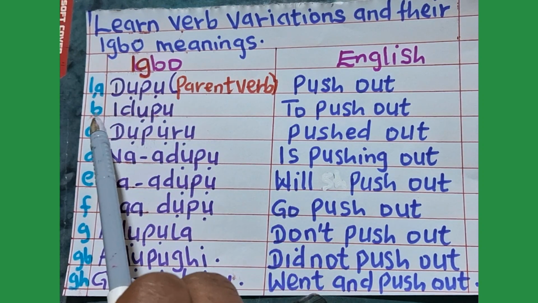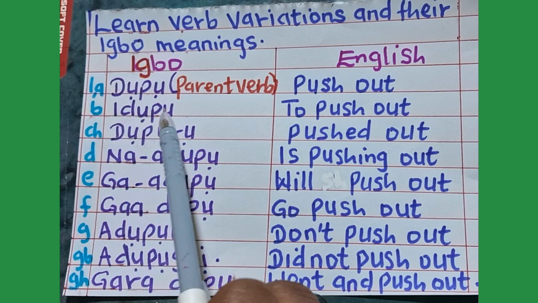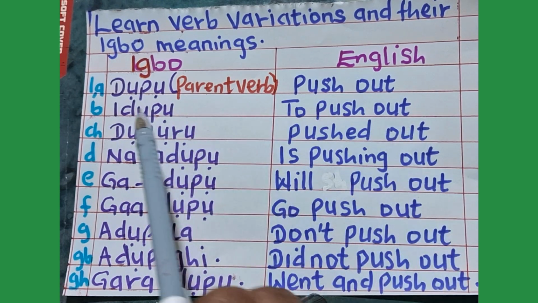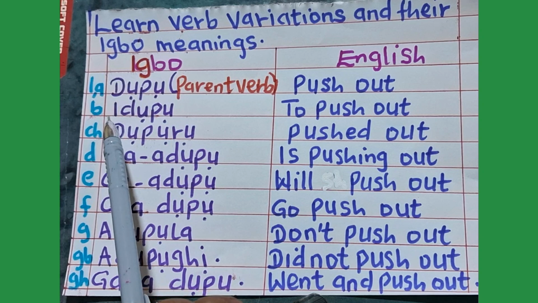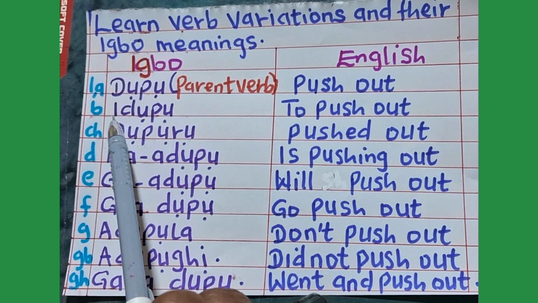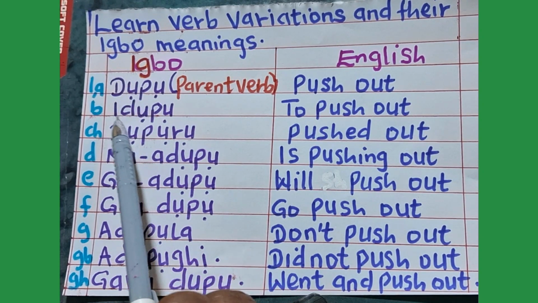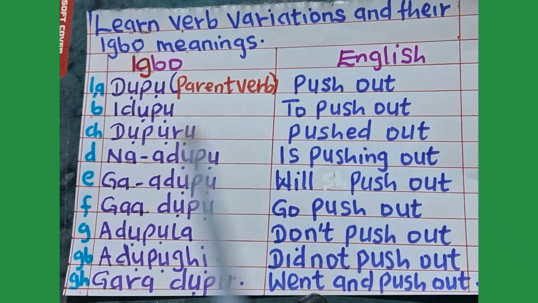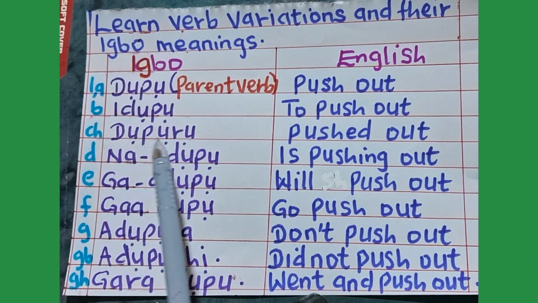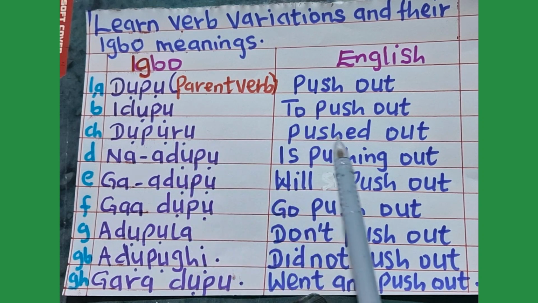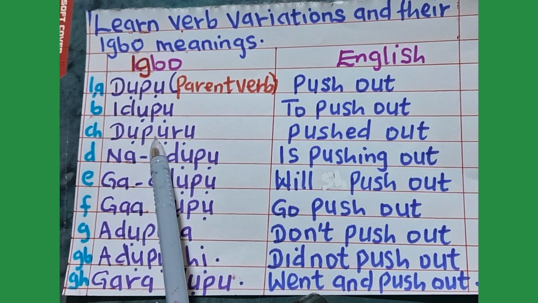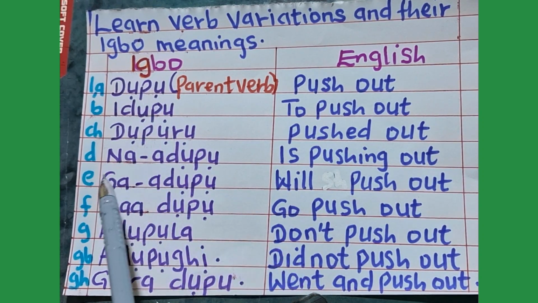Let's start. Number B, idopo, to push out. You can see our prefix here, we put it to dopo, it becomes idopo, to push out. Number C, doporo, pushed out. Doporo is a past tense of dopo.